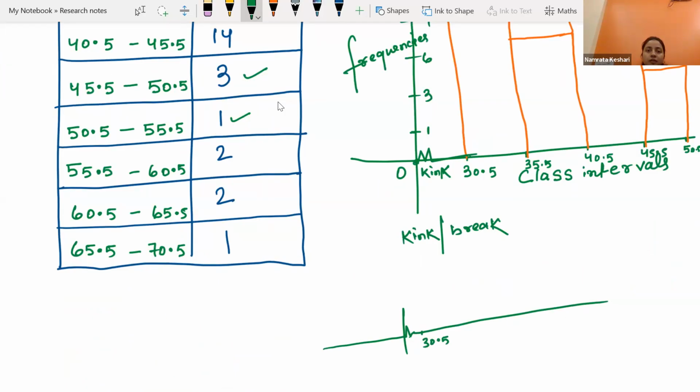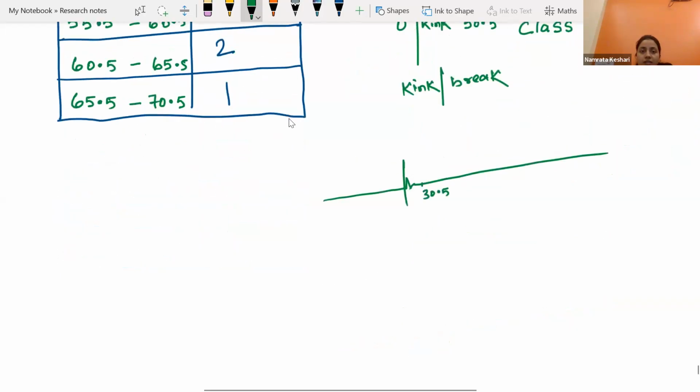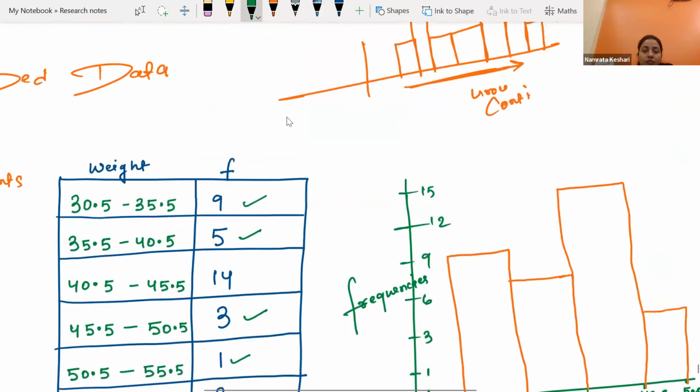Is it clear so far? Okay. Now there is another concept in histogram. One more really important concept is there in histogram: the area of each rectangle.